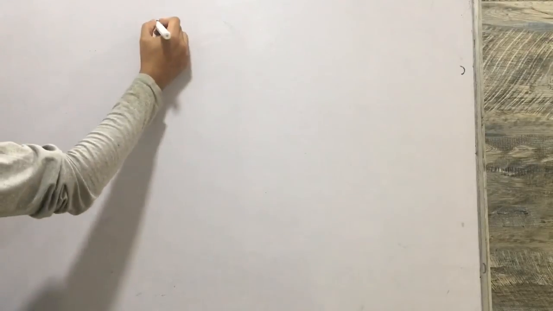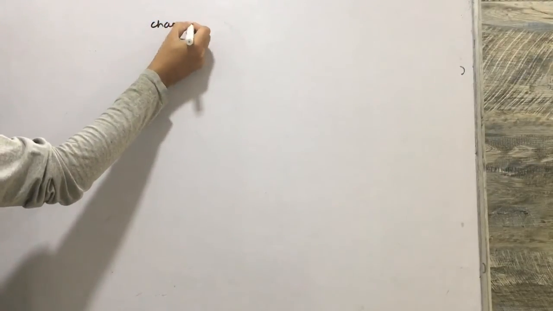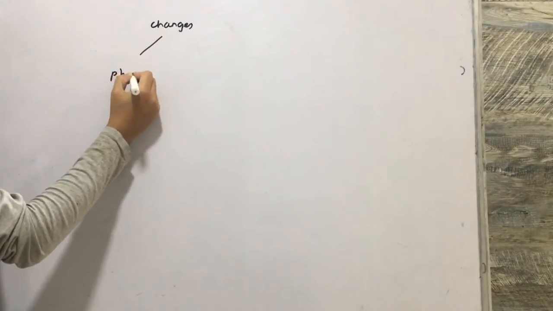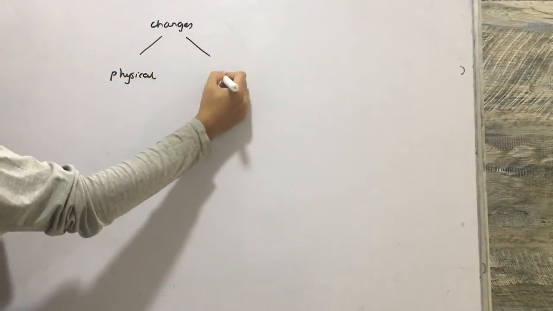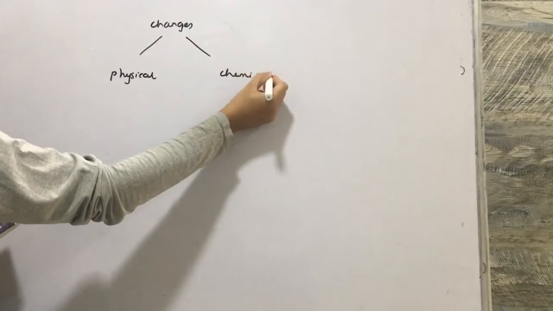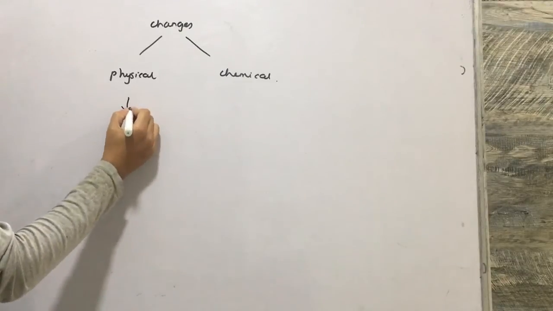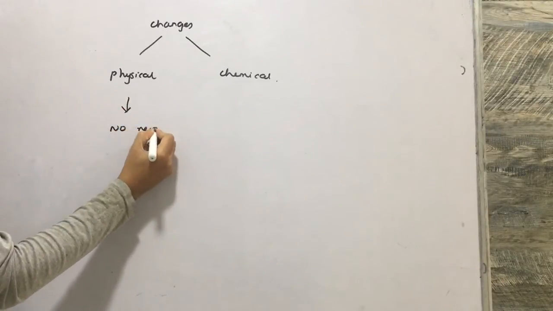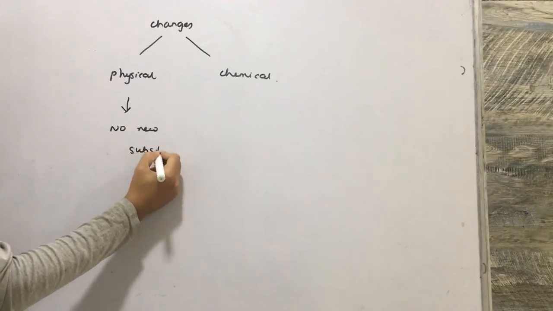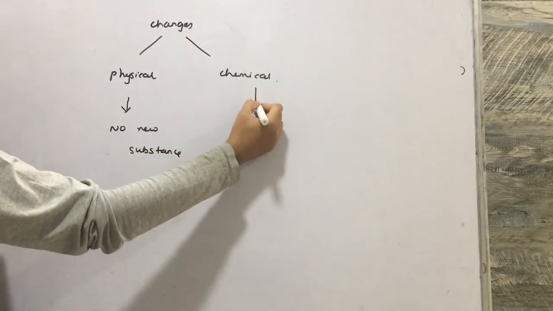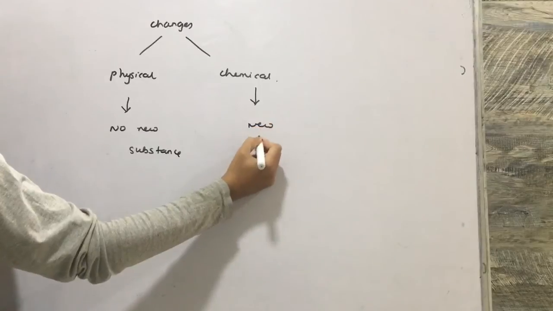Okay, today we will see what we mean by changes. In changes we have two types: one is a physical change and another is a chemical change. Physical change is any change in which no new substance is formed. So in a physical change we do not get any new substance, but in a chemical change we get a new substance.